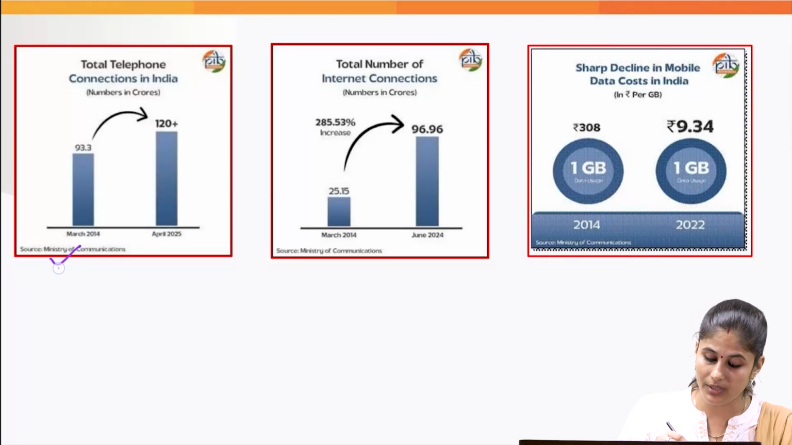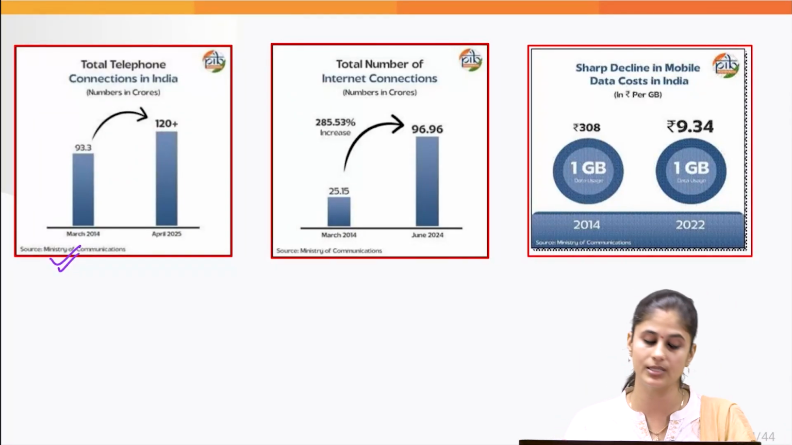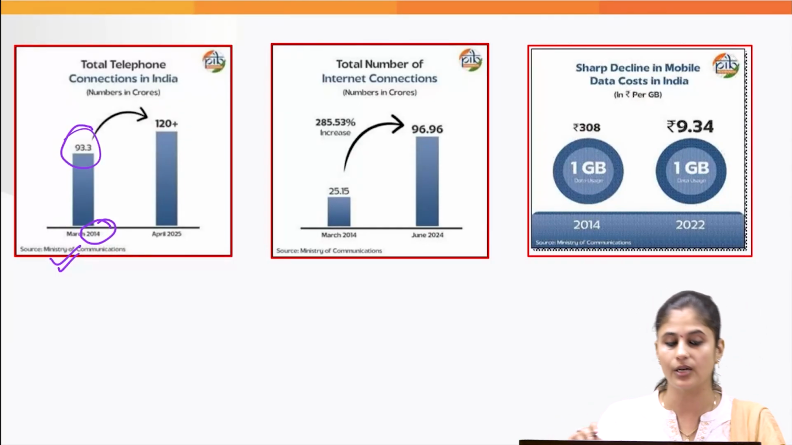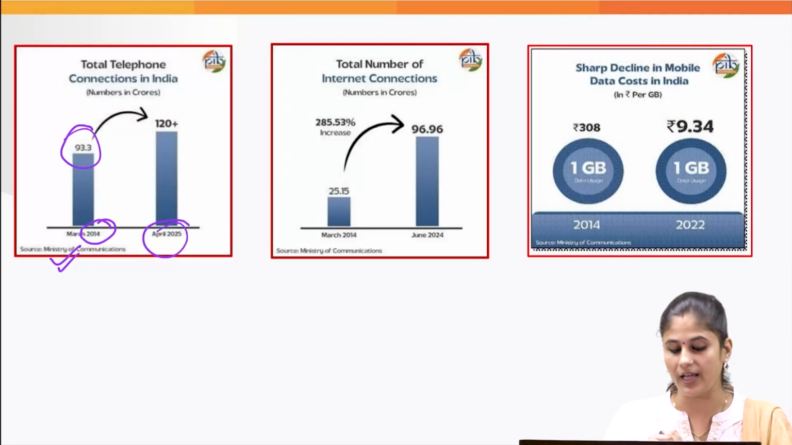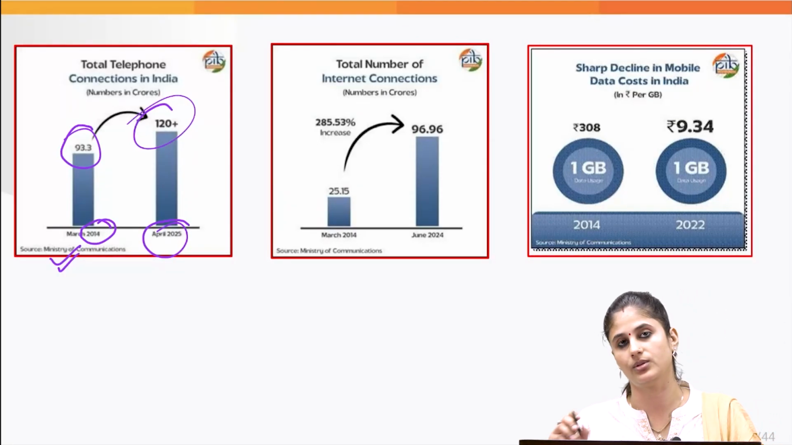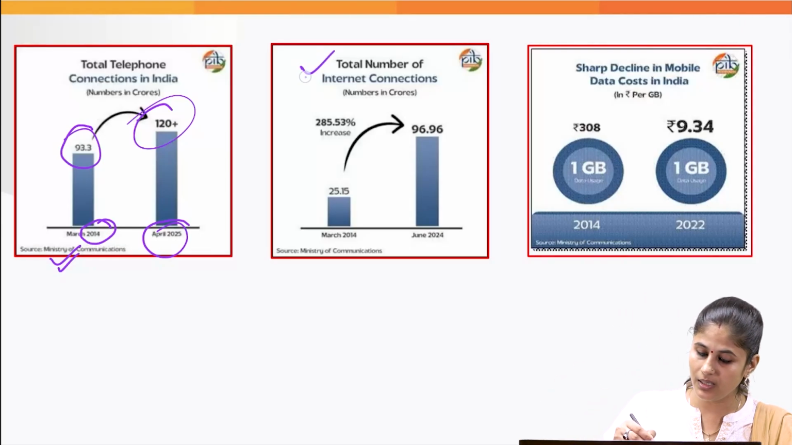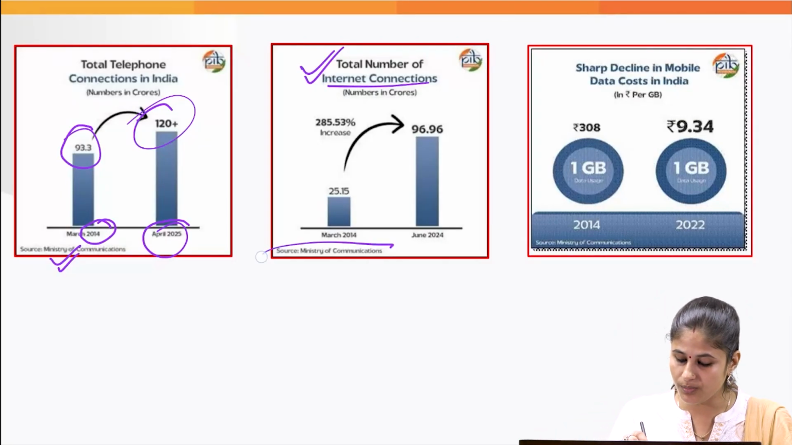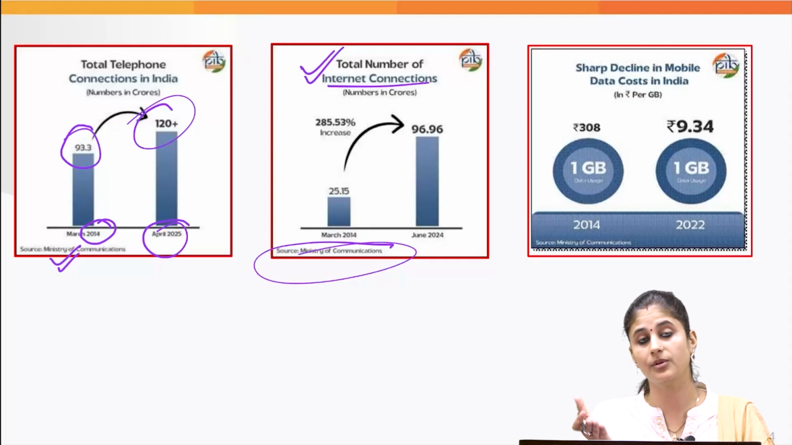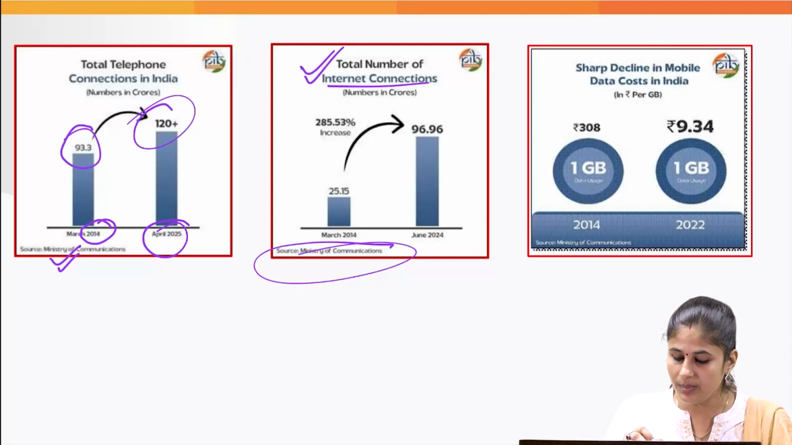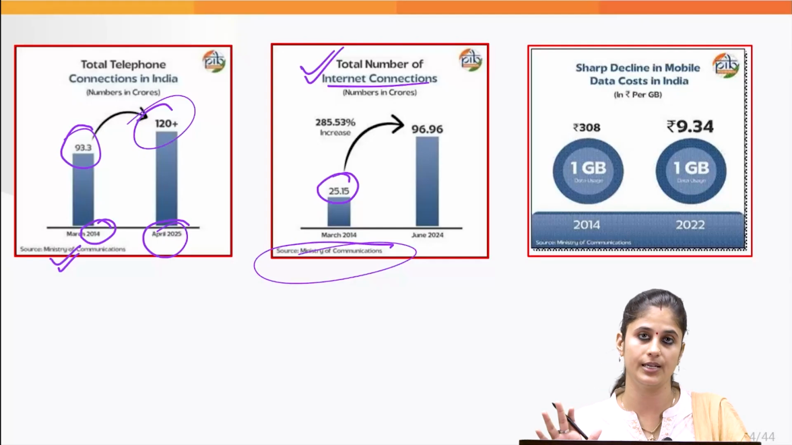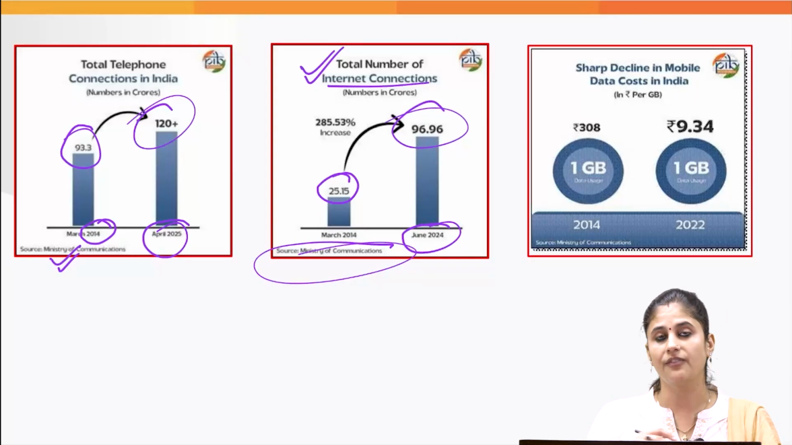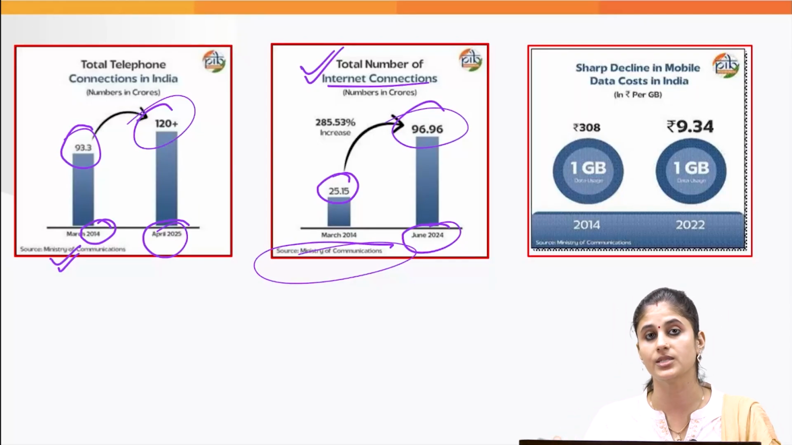Then what achievements have we made under this particular mission? So we have made a remarkable improvement. If you look at the total telephone connections in India, in 2014 we merely had 93 crore telephone connections, and in 2025 it has increased to 120 crore. So huge improvement. And similarly, we are witnessing remarkable improvement in the total number of internet connections in India. According to the Ministry of Communication, in 2015, before this mission was launched, we merely had roughly 25 crore internet connections. And now because of this Digital India mission, in 2024, we have roughly 96 to 97 crore internet connections across India.